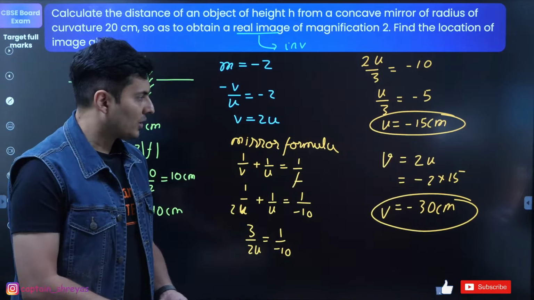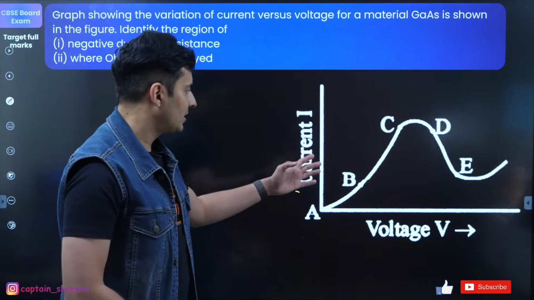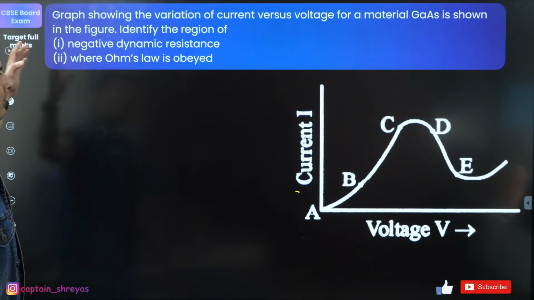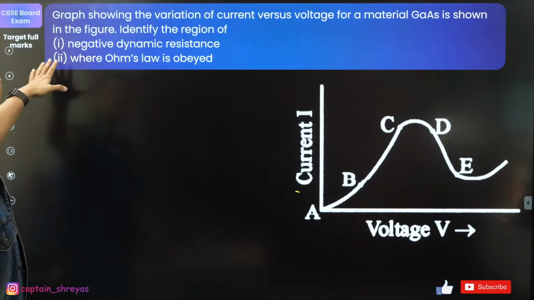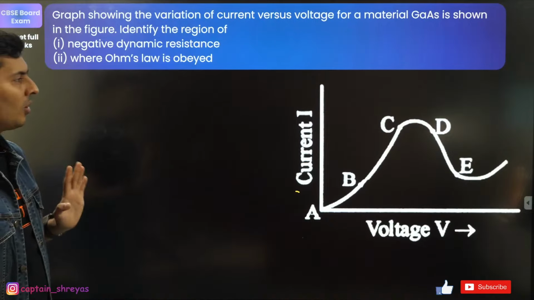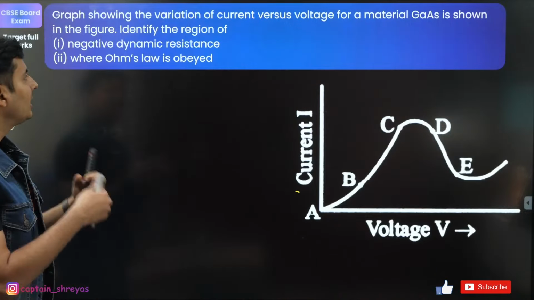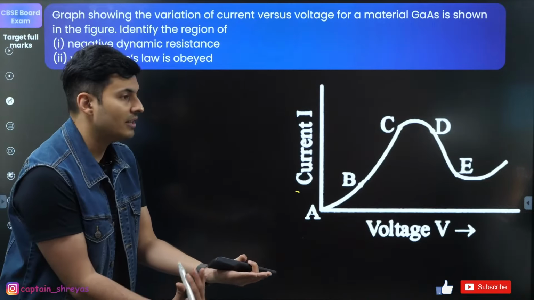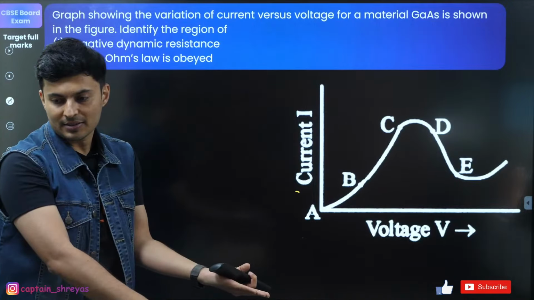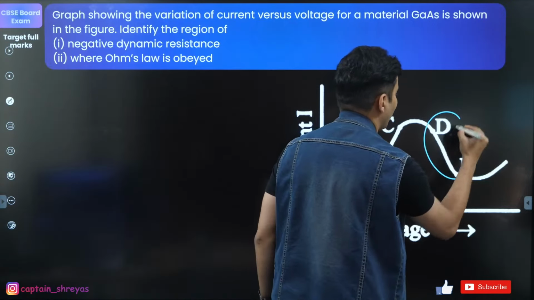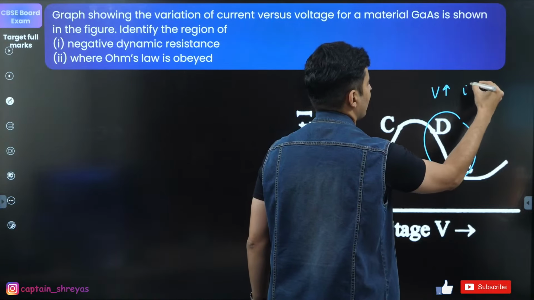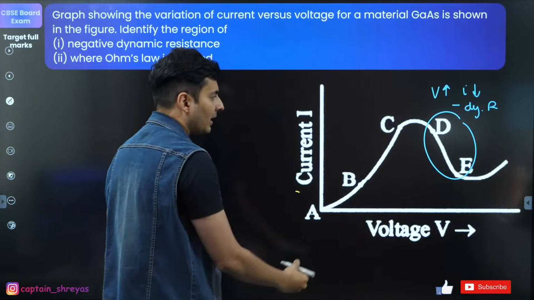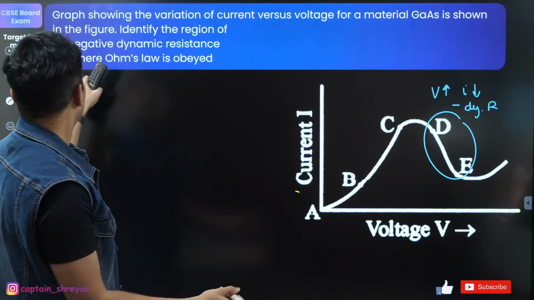Moving on to the next question coming up on your screen. There is a graph of current versus voltage for a material, and we must identify the region of negative dynamic resistance and where Ohm's law is obeyed. This is very straightforward. Negative dynamic resistance means if you increase the voltage, instead of the current increasing, the current decreases. So over here, this is the part where voltage increases and current decreases. So negative dynamic resistance.